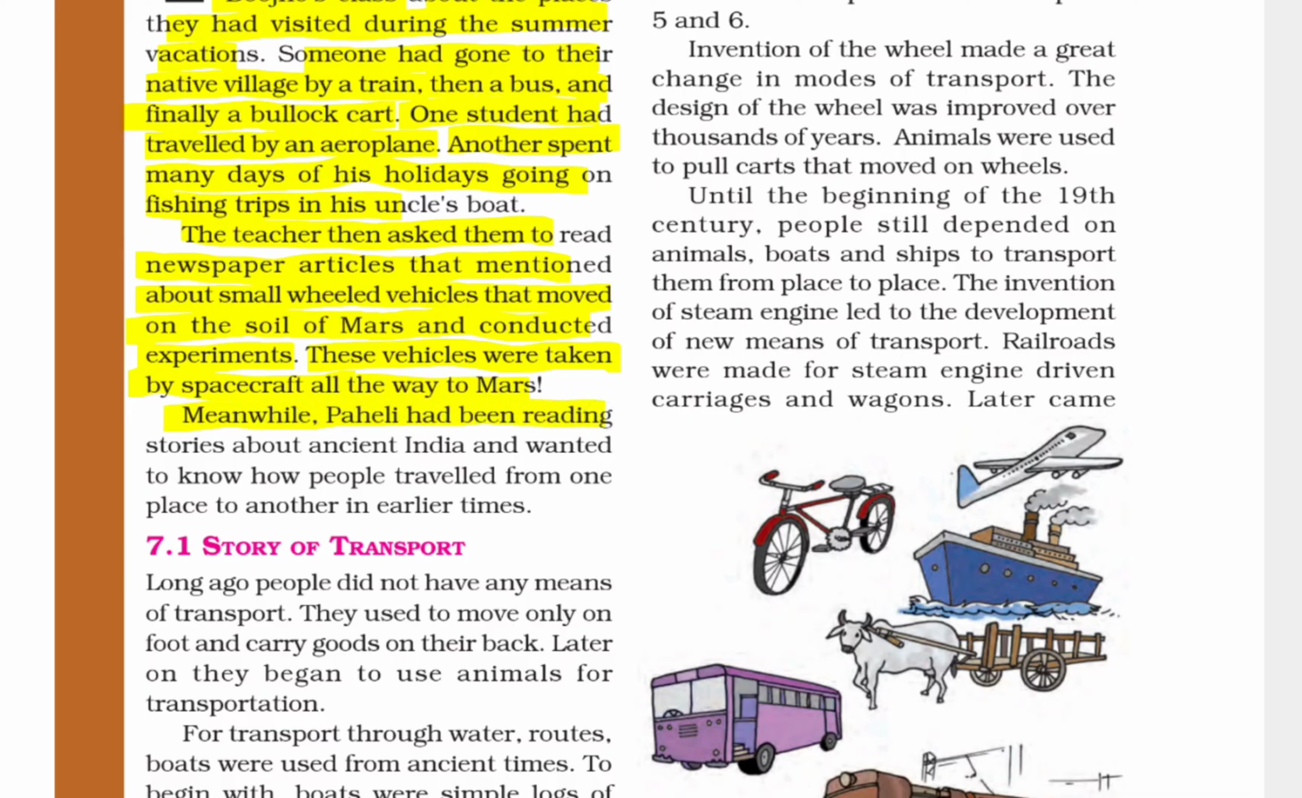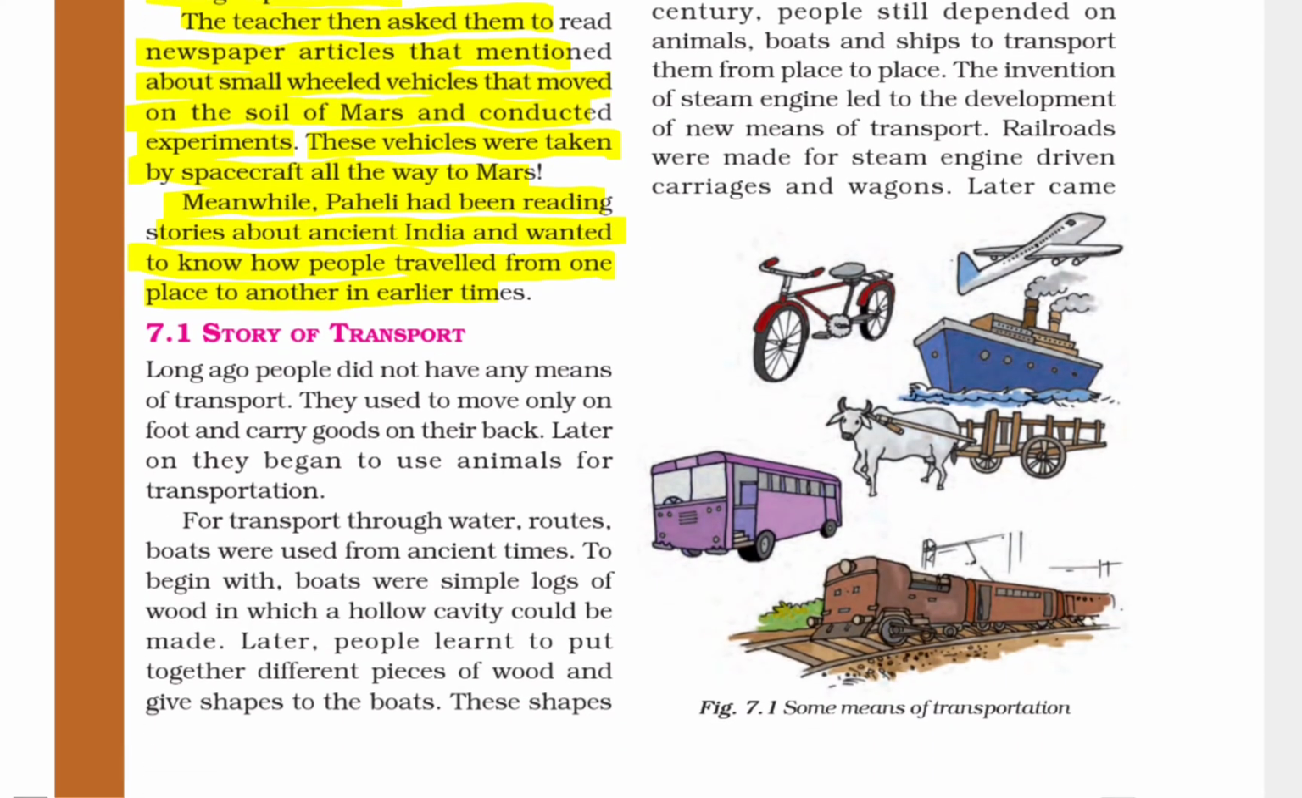Meanwhile, Paheli had been reading a story about ancient India and wanted to know how people traveled from one place to another in earlier times. Story of transport. Long ago, people did not have any means of transport. They used to move only on foot and carry goods on their back. Later on, they began to use animals for transportation. For transport through water routes, boats were used in ancient times.